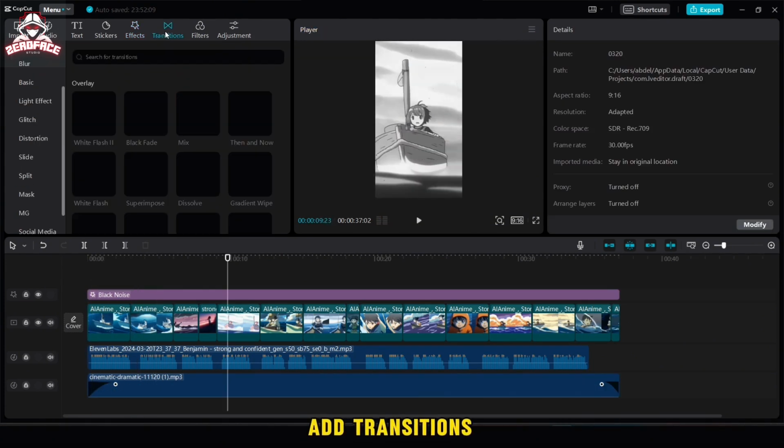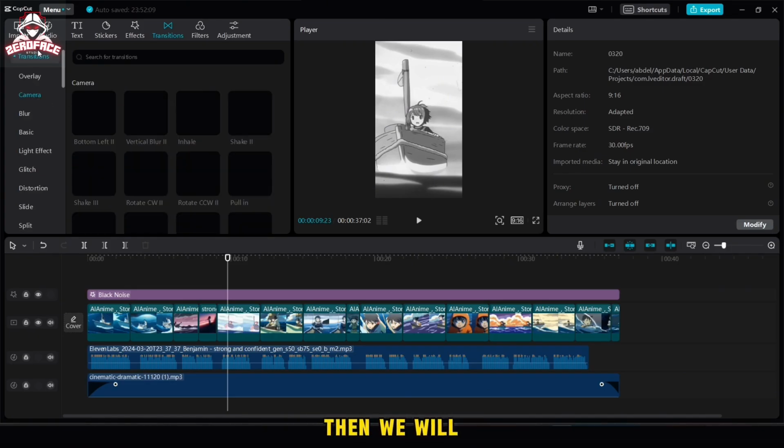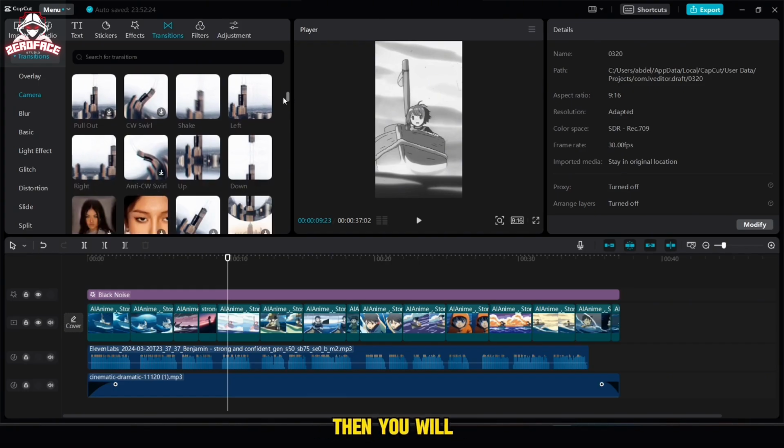Now we will add transitions, so we will go to the transition option and then choose the camera options. Then we will add left and right transitions to all the videos, where if you used a left transition, then you will add the right transition and so on until you finish.